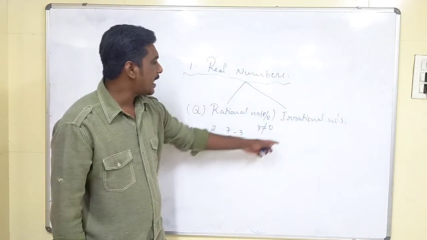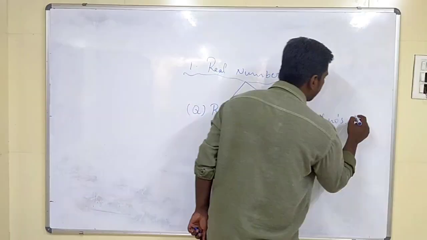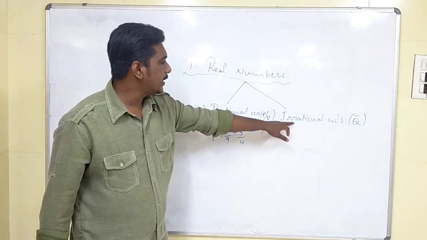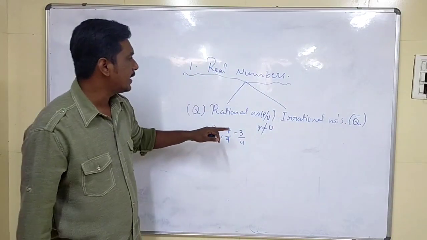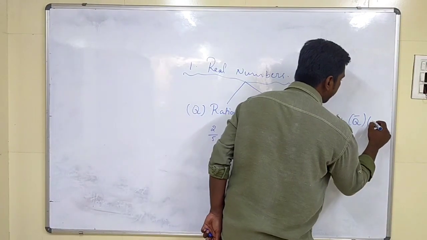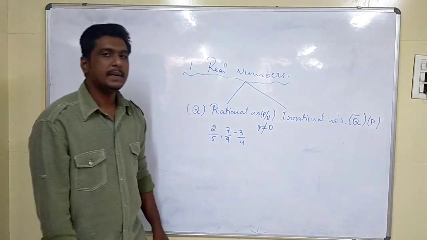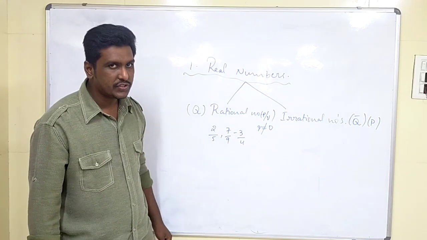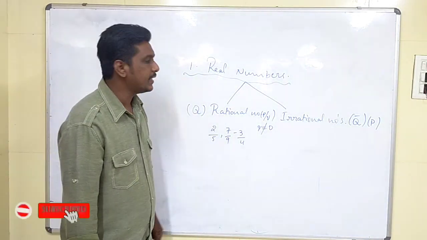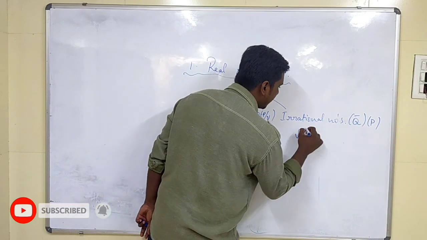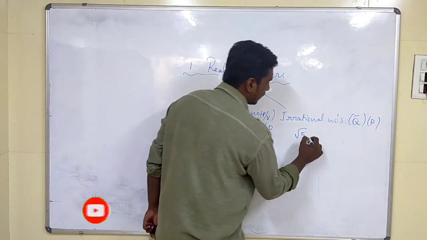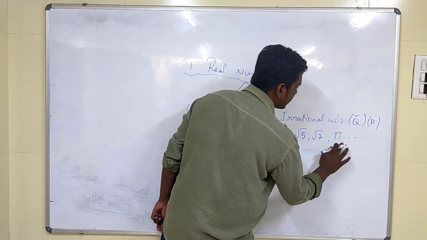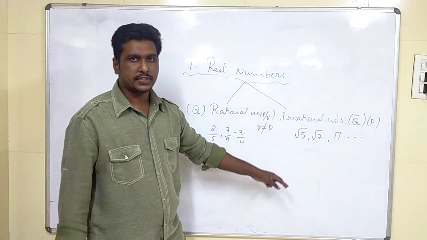Got it, children? Now, irrational numbers we denote with the letter q bar, or simply with the letter p. Okay, children? So what kind of numbers do we get in irrational numbers? We get numbers like root 5, root 7, pi, and such other root numbers.